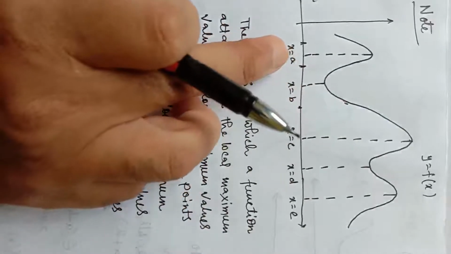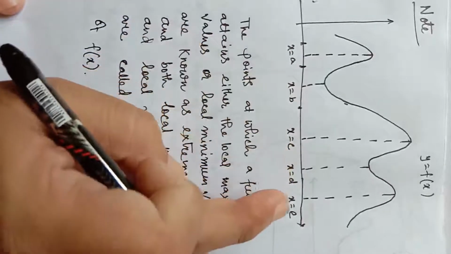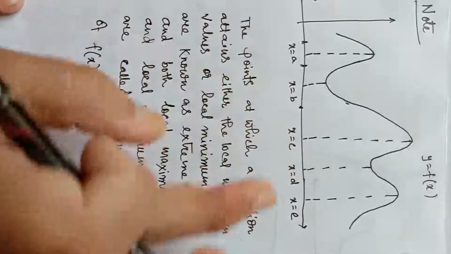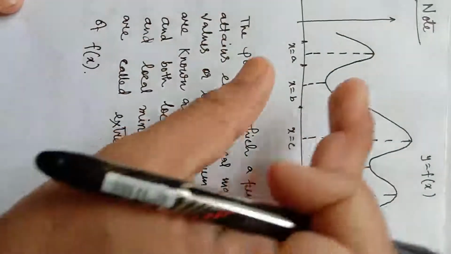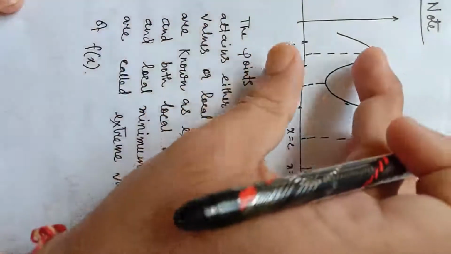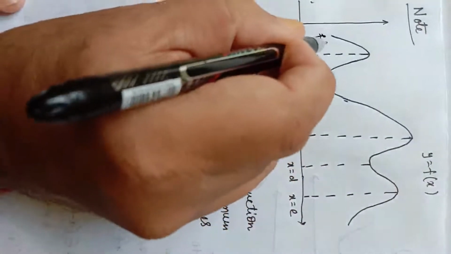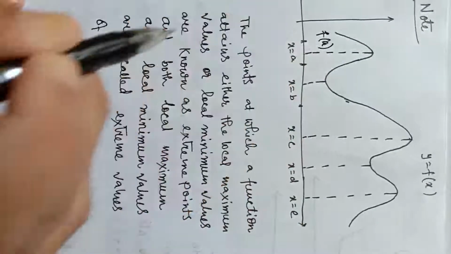All these points x equal to a, x equal to b, x equal to c, x equal to d, etc. are called extreme points. At x equal to a, the function has local maxima, and the local maximum value is this length f(a), which is called an extreme value of the function.